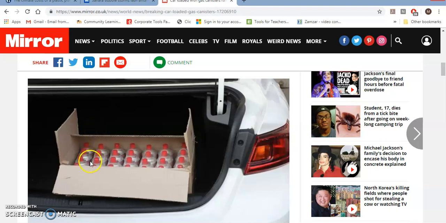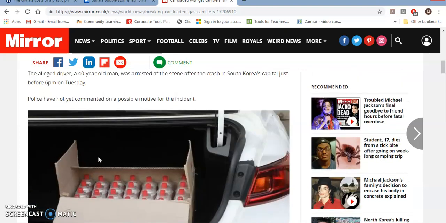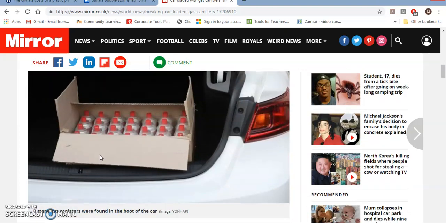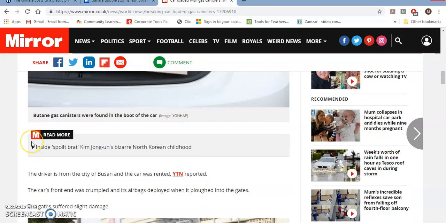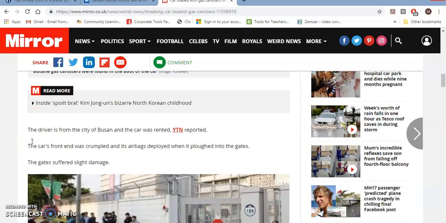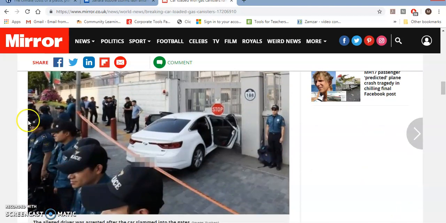Okay, so this seems to show pictures of the gas canisters inside the car itself. So you might have put down that it's highlighting the potential danger caused by this. You might even put down that it looks like a crime scene photo, which it certainly does, which obviously highlights the idea that this is something dramatic, potential terrorist attack maybe. Let's have a look at some of the other pictures. So what have we got in this picture and what can we infer from it? Pause the video, have a think, jot down some ideas.